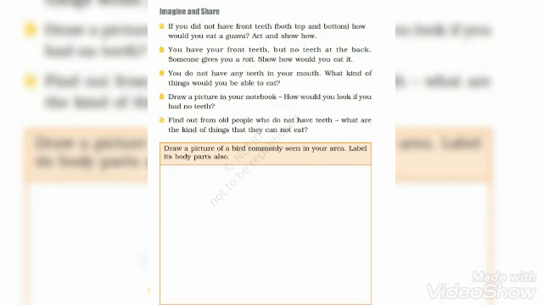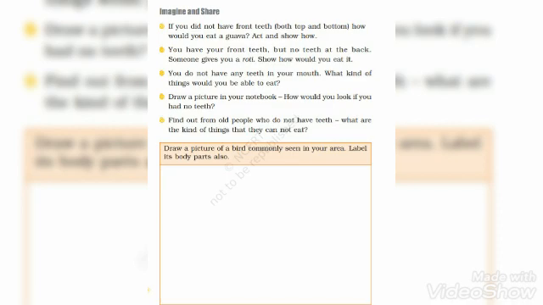You do not have any teeth in your mouth. What kind of things would you be able to eat? If there are no teeth in your mouth, what kinds of food will you eat? Draw a picture in your notebook. How would you look if you had no teeth? Like you have seen a few old people who don't have teeth. How do they look?